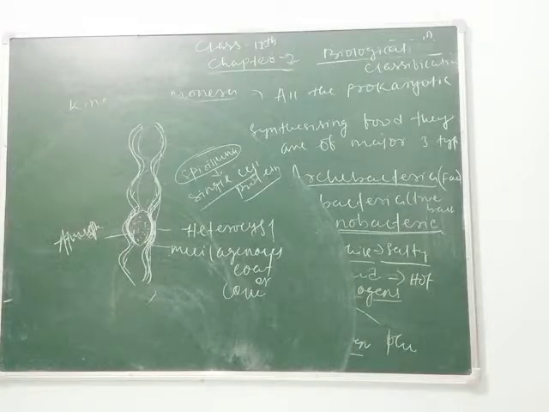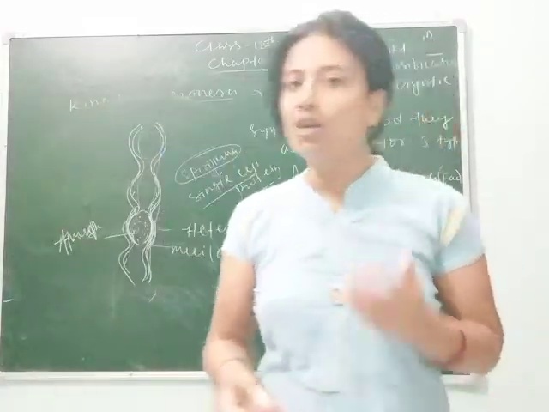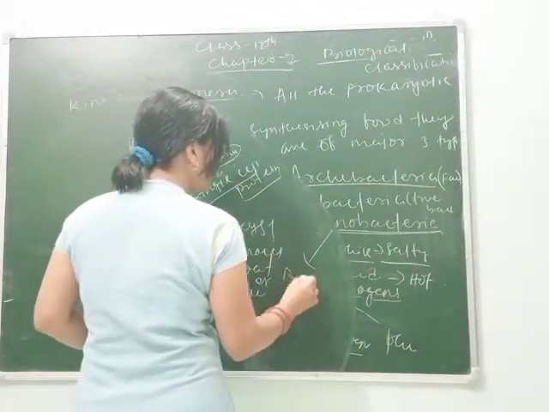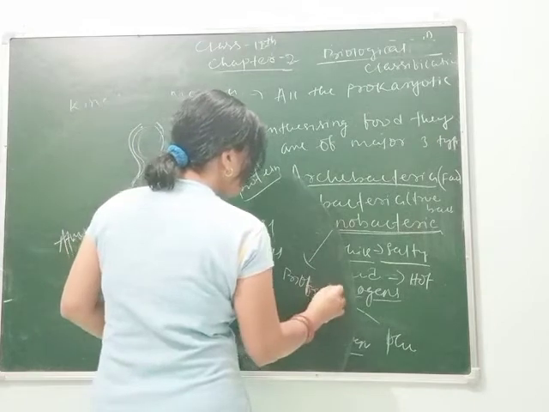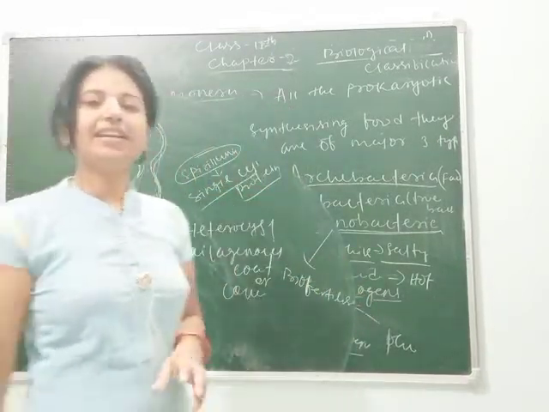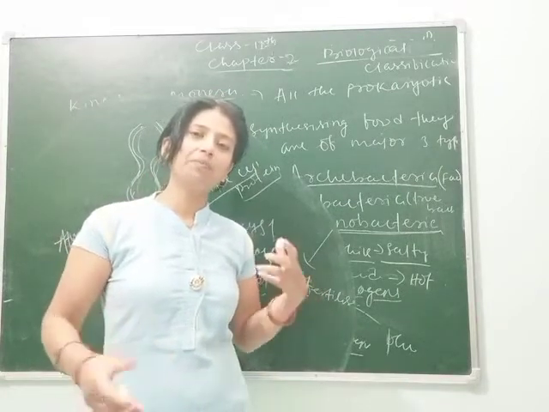And some of them are used as biofertilizers, means the group of bacteria which we are studying now, cyanobacteria, are used as biofertilizers. Biofertilizers means, as we know nowadays, to increase our food supply, the cultivated land is so less. That's why we need some modern techniques to increase food productivity.